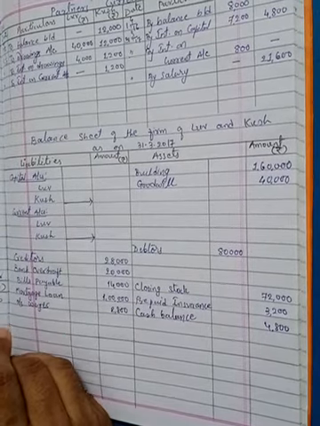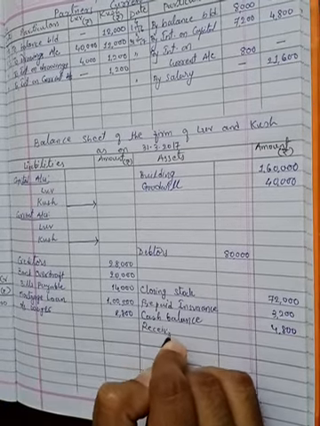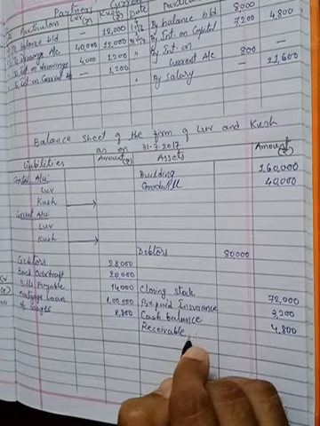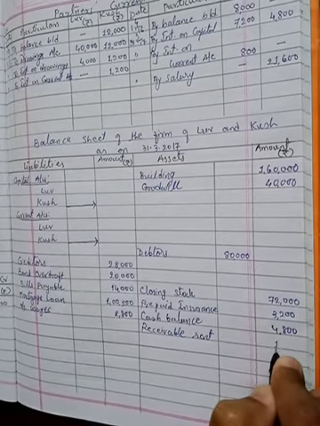Then receivable rent. The receivable is known as our asset, so it is shown on the asset side of balance sheet, receivable rent, which is 1,600.